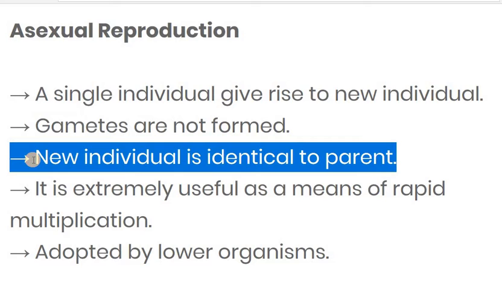The third point is that the new individual is identical to the parent. As I already said, in asexual reproduction the chance of variation is very low because only one parent takes part in the reproduction. So whatever new individual arises is the same as the parent, identical to the parent. We cannot see much variation in asexual reproduction.